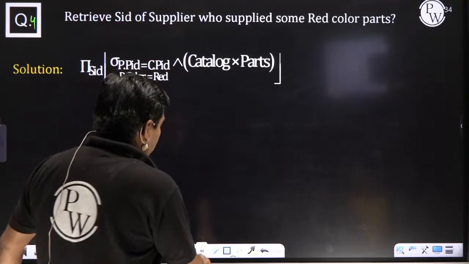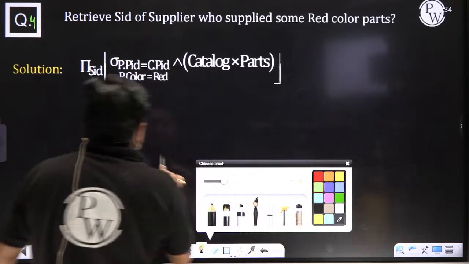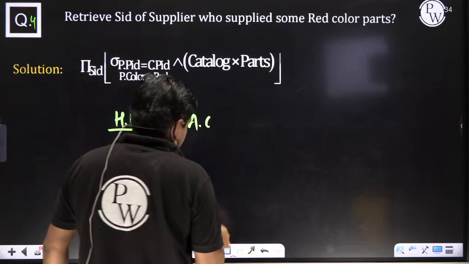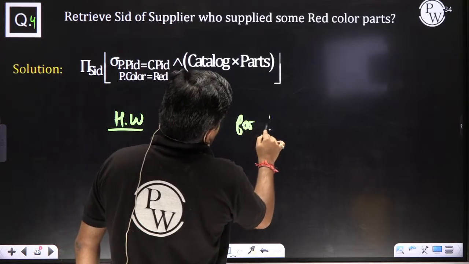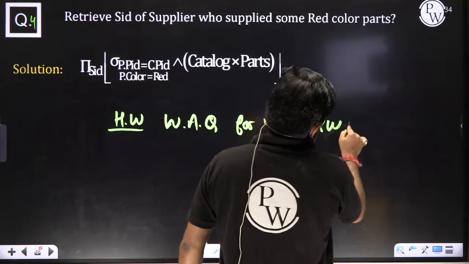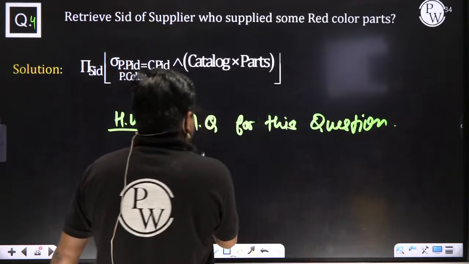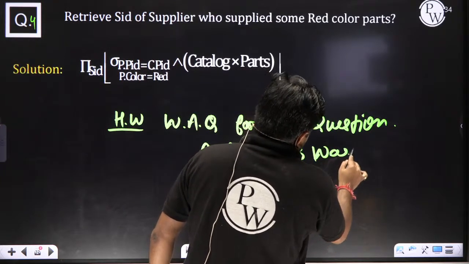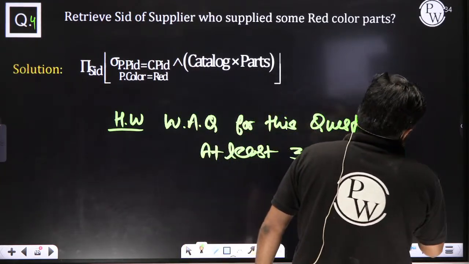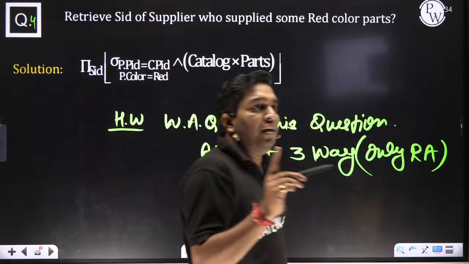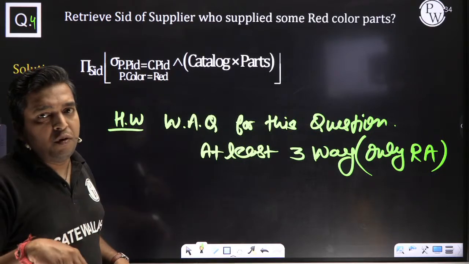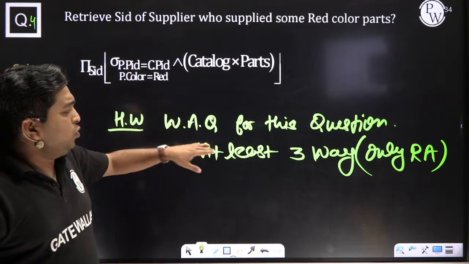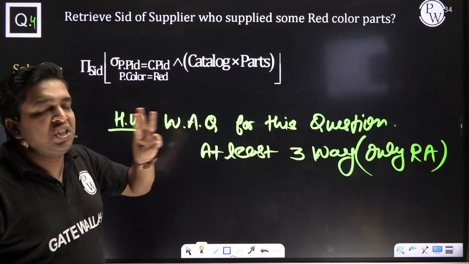What is your homework? Today I am giving the homework. You have to write a query for this question in at least 3 ways. Only relational algebra, not SQL. Only relational algebra is required. You can perform this query in n ways, but I am telling you to write at least 3 ways.